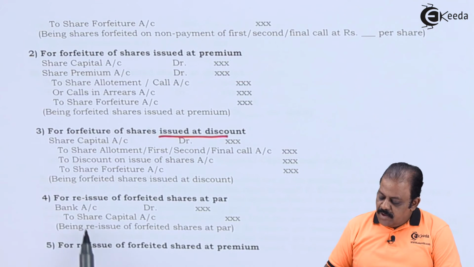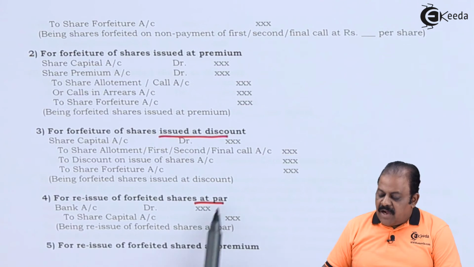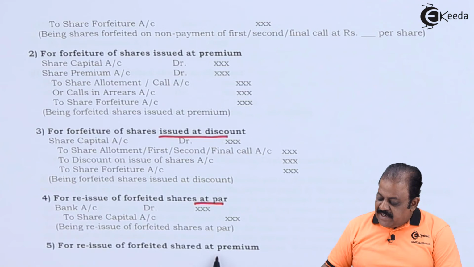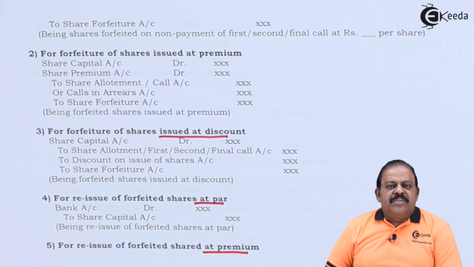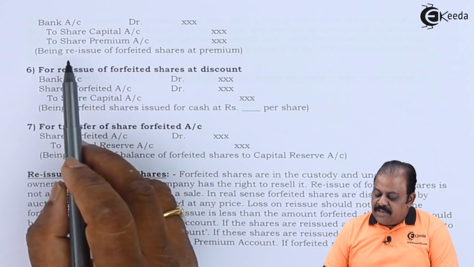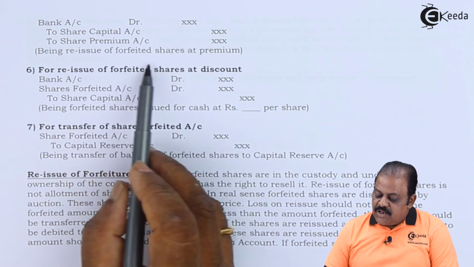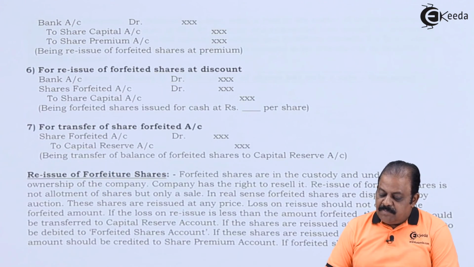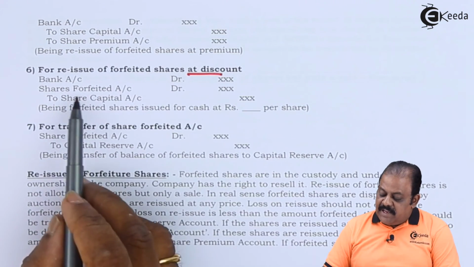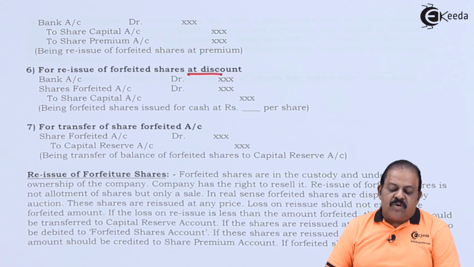For reissue of forfeited shares at par, there will be a simple entry for issue of shares, bank account debit to share capital. For reissue of forfeited shares at premium, this premium is a loss which will be written off against the profit on forfeited shares, that is, share forfeiture account will be debited. Entry is bank account debit to share capital, to share premium, being reissue of forfeited shares at premium. For reissue of forfeited shares at discount, any loss will be adjusted against the share forfeiture account.